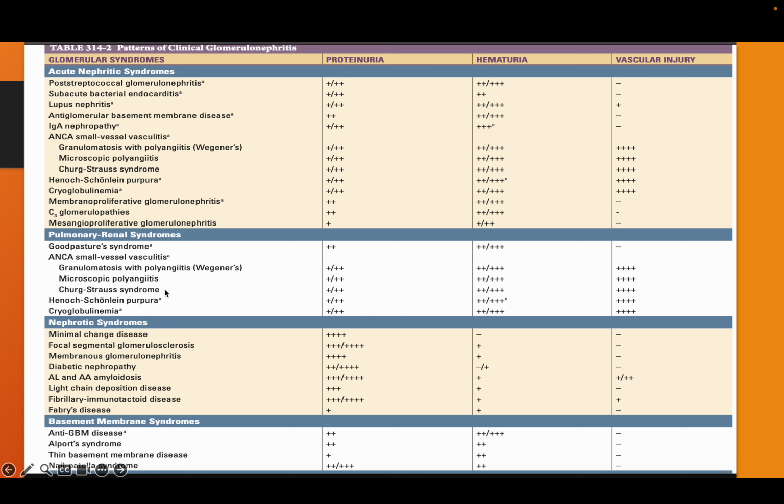Microscopic polyangiitis, where you can find hematuria, like diffuse alveolar hemorrhage associated with rapidly progressive renal failure. Churg-Strauss is also a possibility, where you find eosinophilic lung disease associated with kidney involvement. Henoch-Schonlein purpura, nephrotic, as I said, MCD, focal segmental, membranous nephropathy, amyloidosis, all these are possibilities. Basement membrane disease also can present with milder proteinuria, and hematuria is more significant in them, like Alport syndrome, thin basement membrane syndrome, anti-glomerular basement membrane disease, nail patella syndrome. These are all very rare, but you need to know the causes.